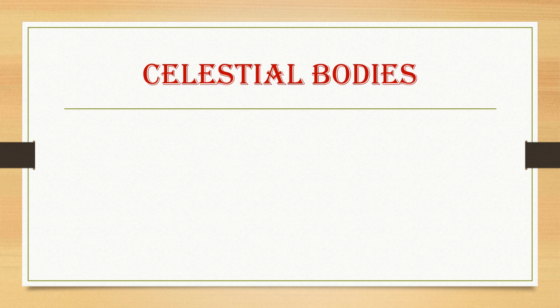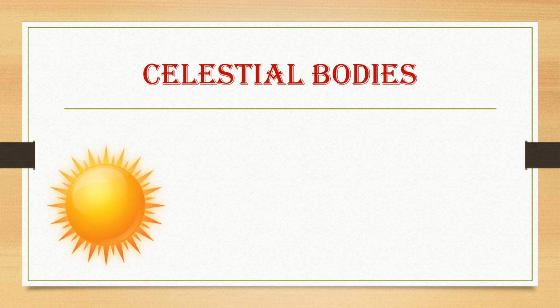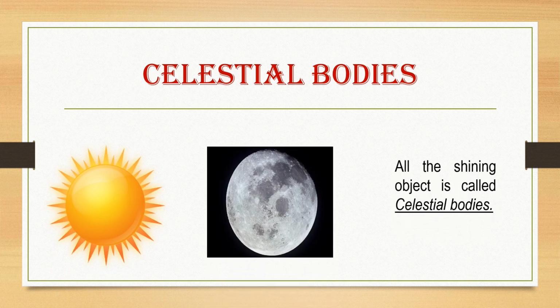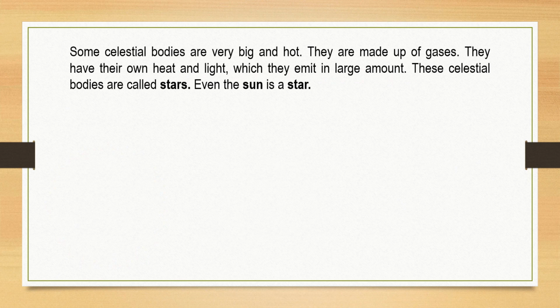Now we are going to understand what celestial bodies are. The sun, the moon, and all the shining objects are called celestial bodies. Some celestial bodies are very big and hot. Please notice that we are saying some celestial bodies. They are made up of gases. They have their own heat and light, which they emit in large amount. These celestial bodies are called stars. Even the sun is a star.